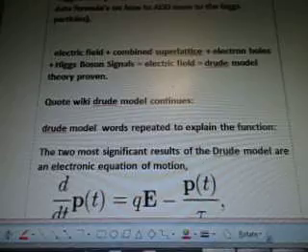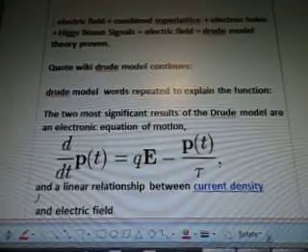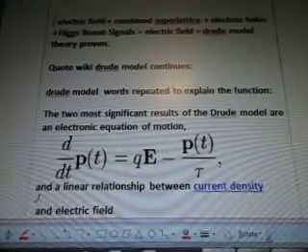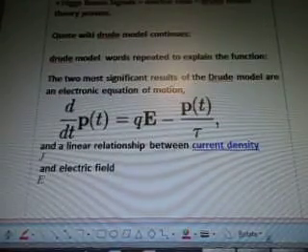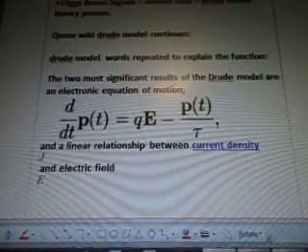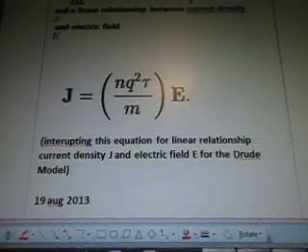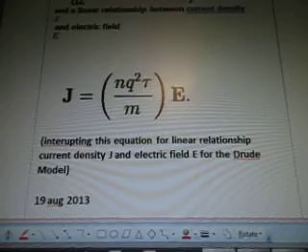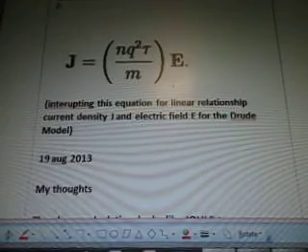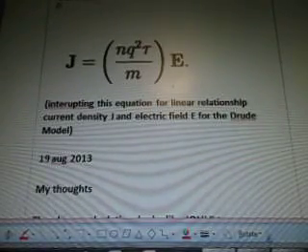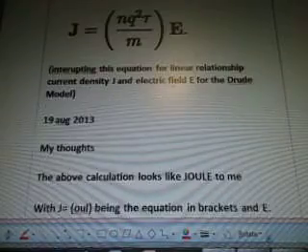Quote, Wiki Drude model continues. The Drude model words repeated to explain the function. The two most significant results of the Drude model are an electronic equation of motion and a linear relationship between current density J and E field, and J equals, and that's the calculation there. Interrupting this equation for linear relationship current density J and electric field E for the Drude model.